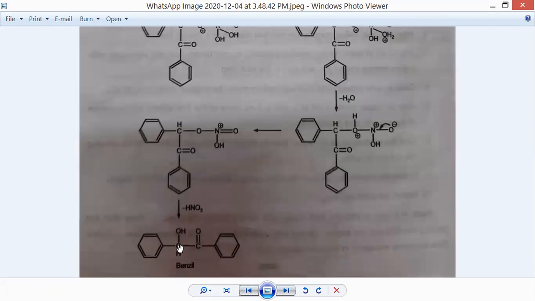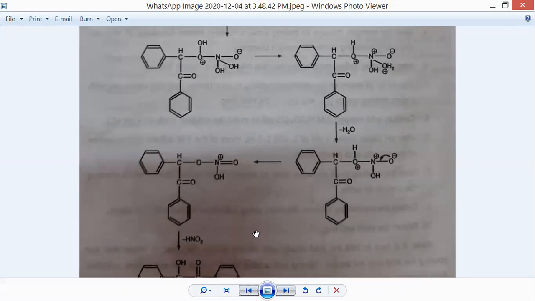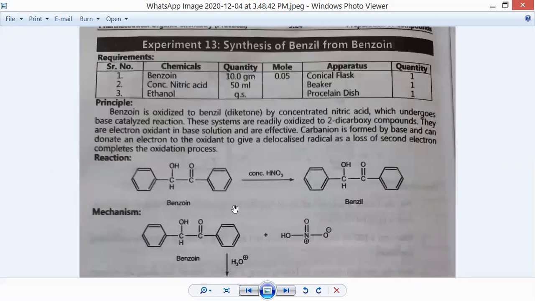And the second carbon atom is the ketonic functional group. So the structure is quite different. Here there is again a C double bond like that. So it is a diketone. Diphenyl diketone is nothing but benzil. Understood everybody the mechanism? Now the reaction procedure.